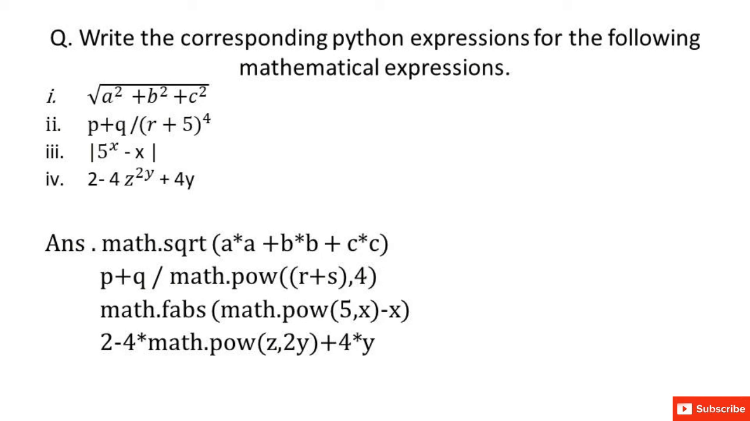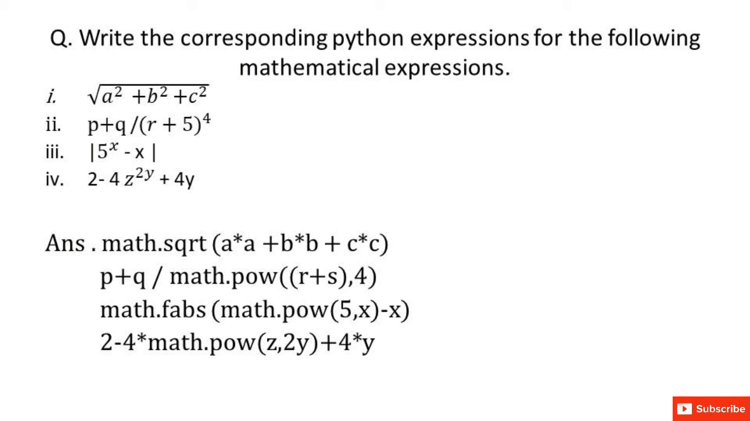Okay, so we will write math.fabs. In the bracket we will write math.pow 5 comma x, minus x, bracket close. One thing you have to remember: as many brackets as you start, you have to close those brackets.